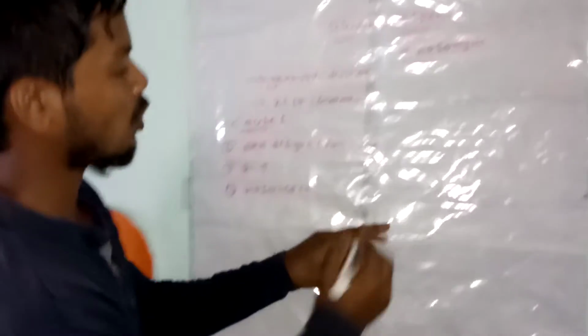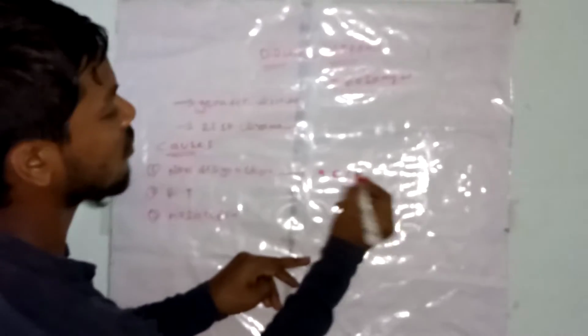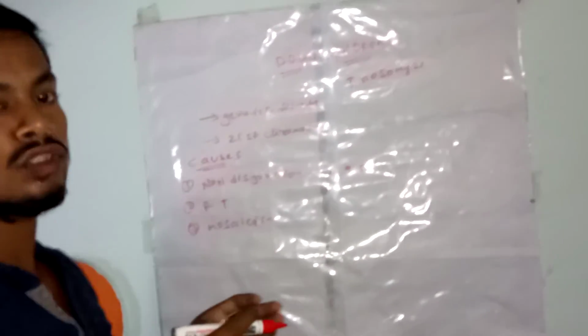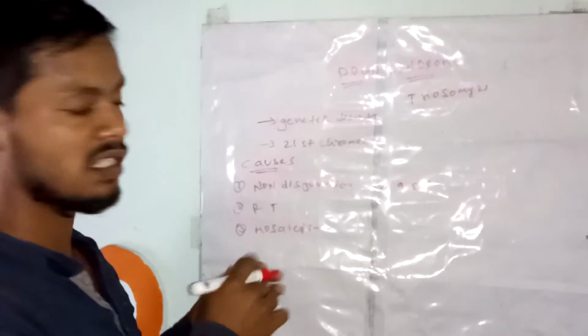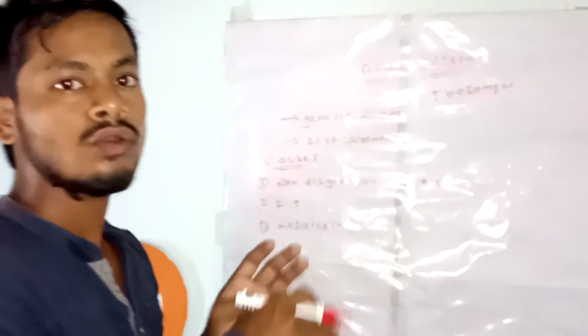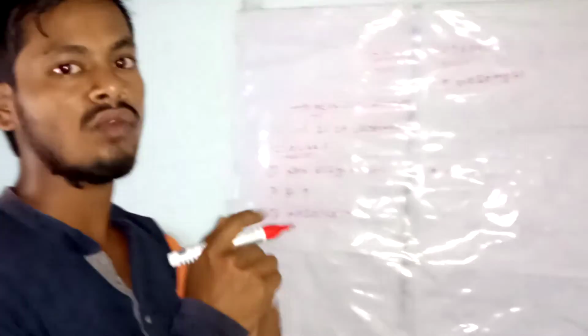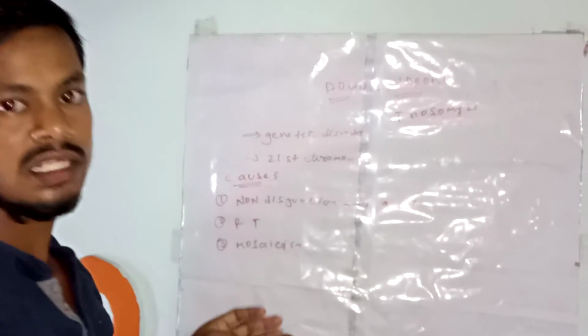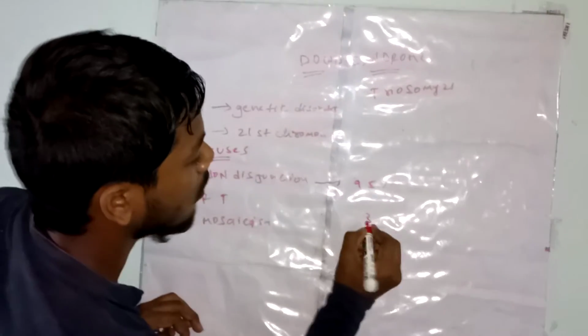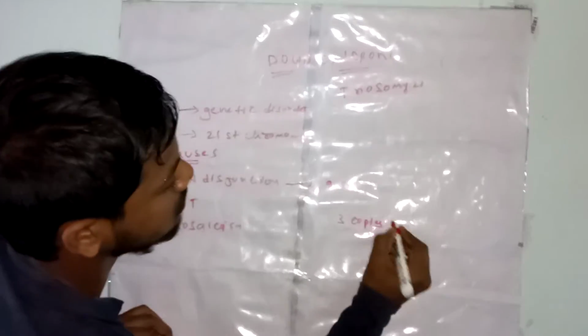Non-disjunction. In most cases, about 95% of cases, Down syndrome is caused by non-disjunction. During the formation of ova or sperm cells, that is germ cells, non-disjunction of chromosomes results in two copies of chromosome 21 instead of one copy. So after fertilization of sperm and ova, the resultant zygote will have three copies of the 21st chromosome.